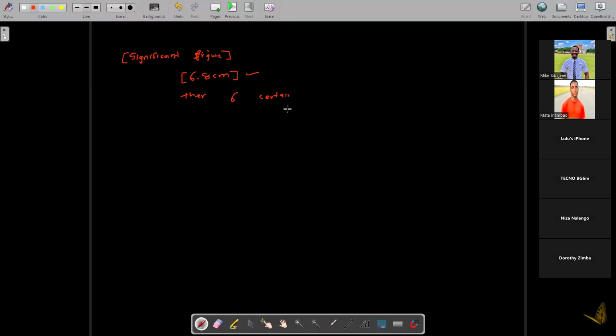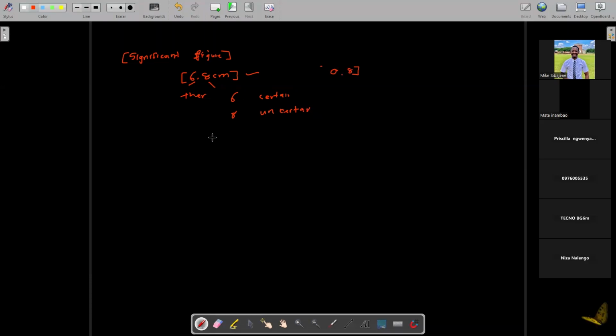Then the 8 there is uncertain. We can say 6 is certain and 8 is uncertain. Why is it uncertain? Because it can either be more or less than 0.8. That is what we mean.